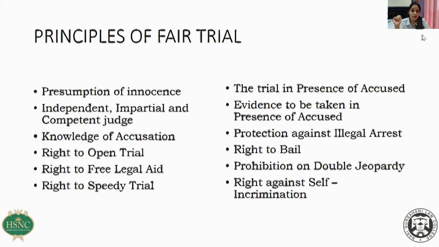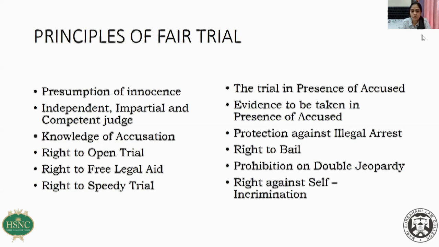Protection against illegal arrest. So nobody can be detained. That's called illegal detention. Nobody can be detained illegally. Every accused has a right to make an application in the concerned court and say that he has been illegally arrested. Right to bail. Even during the pendency of the trial, the accused has a right to make a bail application. At any point of time, he can make a bail application. It can be a temporary bail or a permanent bail.